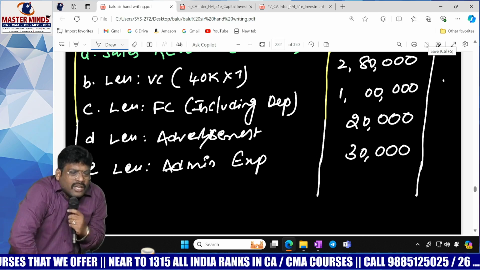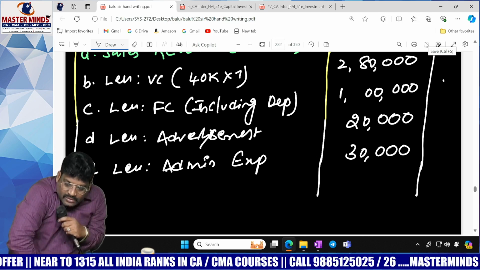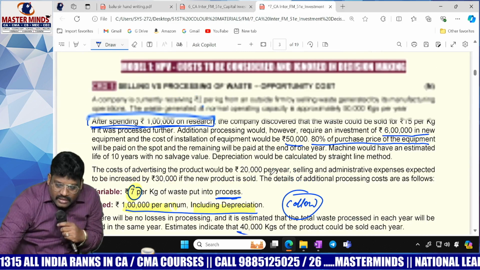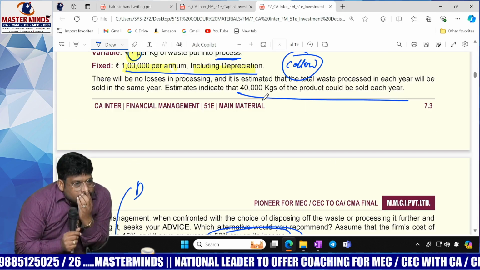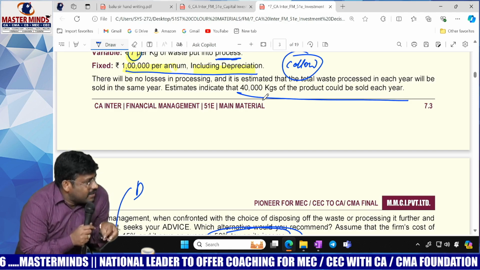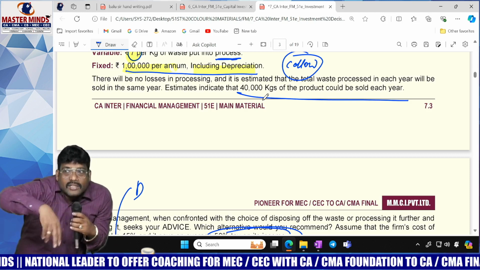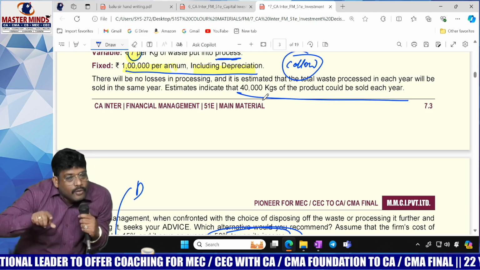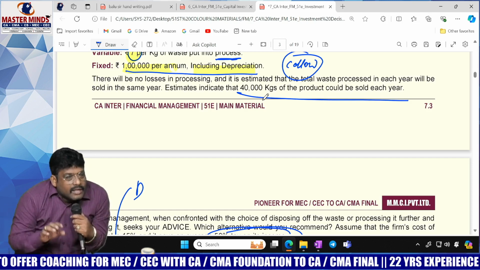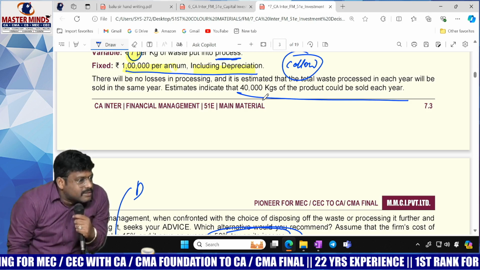Yes, 40,000. How 40,000? Actually, you try to understand. Yes, there is an opportunity cost. Loss is there. Why? Because so far you have been getting 40,000 into 2 rupees benefit. If you undertake this project, very good, but the point is, so far we have been getting 40,000 into 2 rupees.